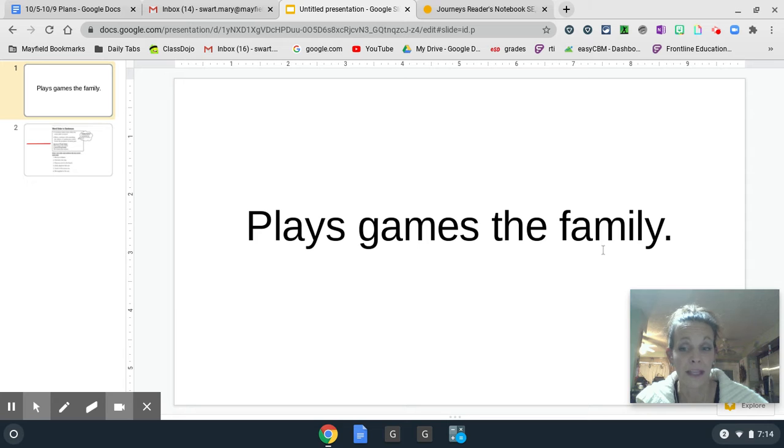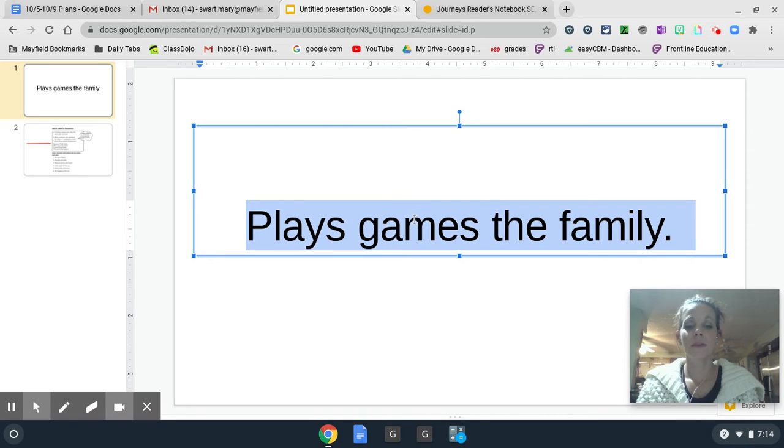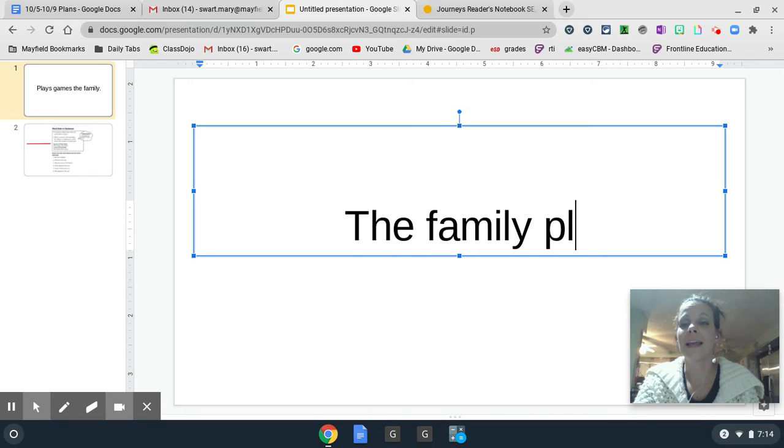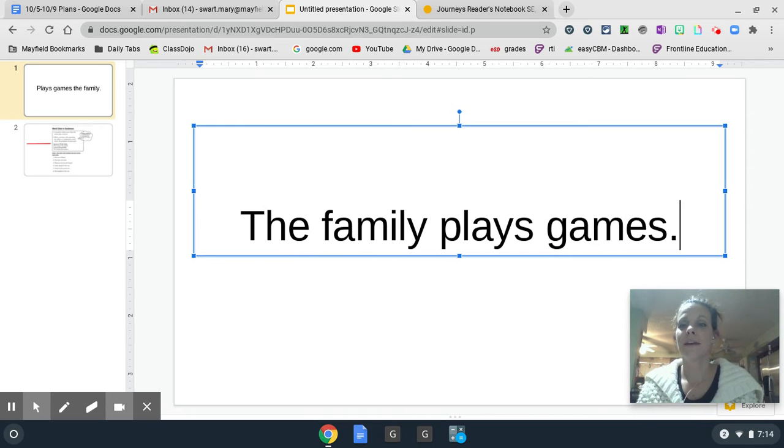The family is our naming part. It tells us who. That's the subject of our sentence, and it should not be at the end. The correct word order of this sentence should say, the family plays games.